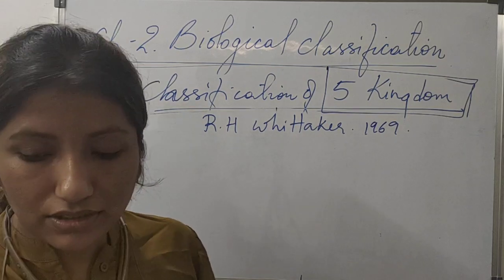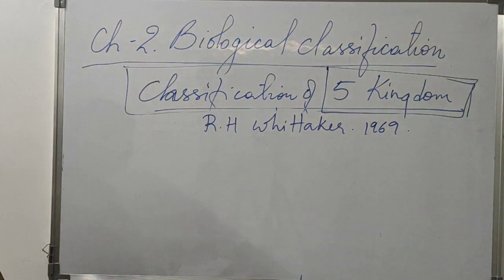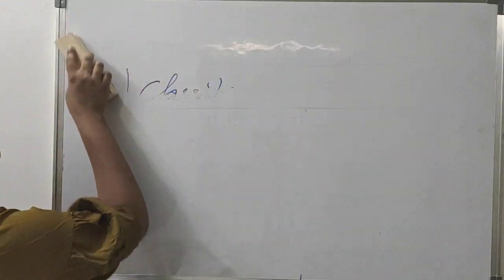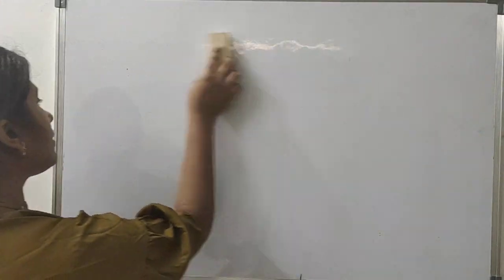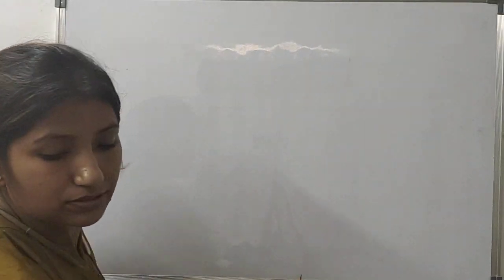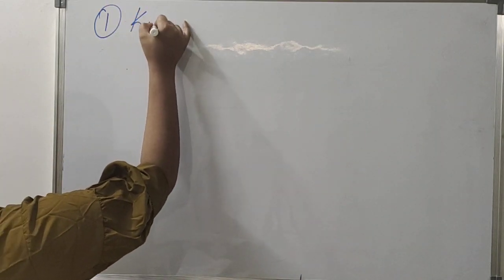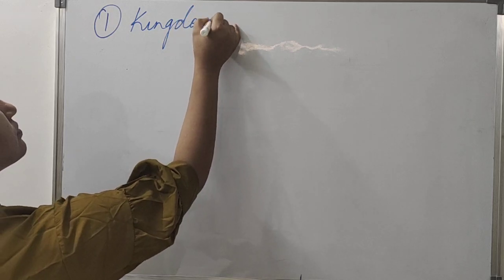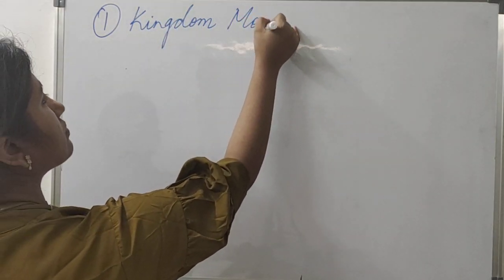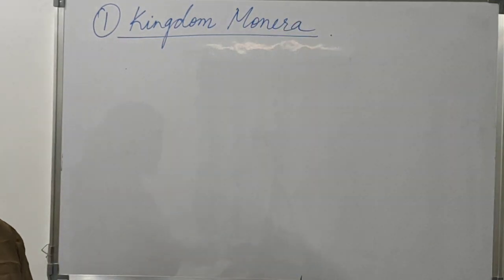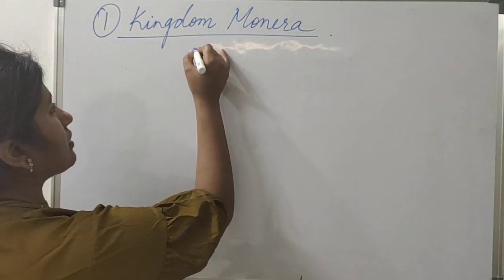Now we will start with the kingdom Monera, understanding their behavior, nature, and structure. Kingdom Monera: only bacterial members are there.